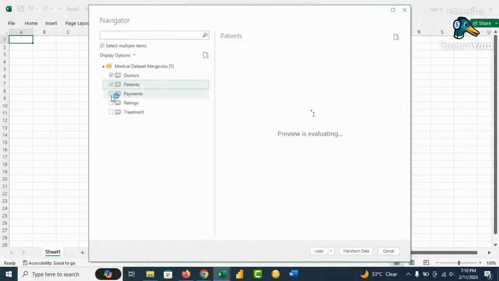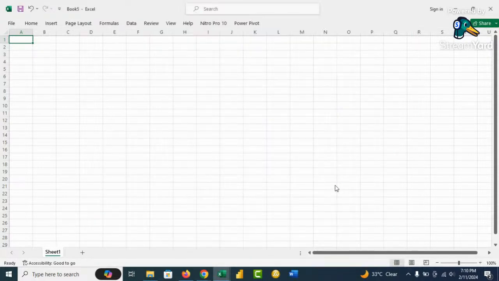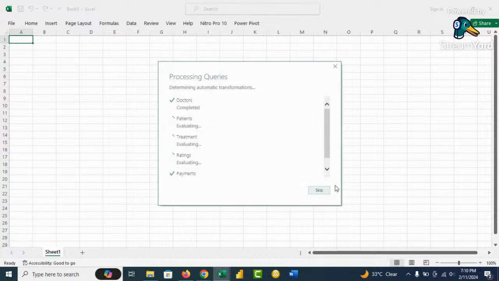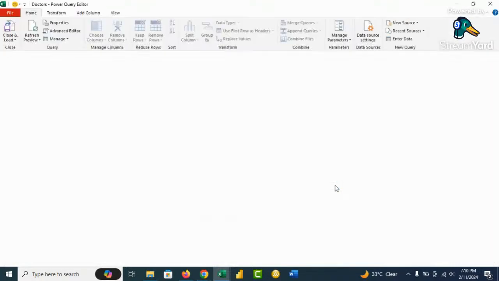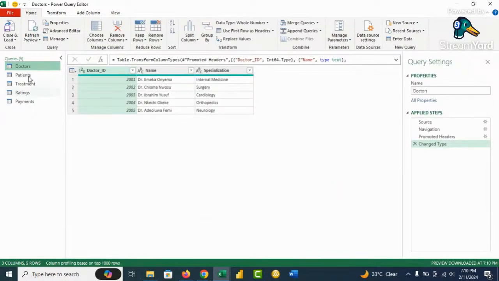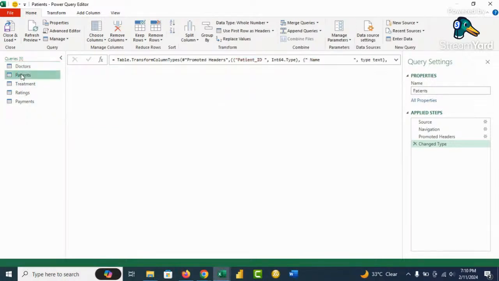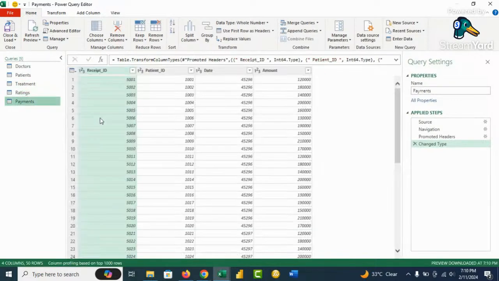We want to take multiple worksheets at the same time, 4 and 5. So select the 5 worksheets and click on Transform Data. This will open the Power Query Editor, and we have our 5 data sets here. This is the doctor detail, this is the patient detail, treatment detail, ratings detail, and payment detail.